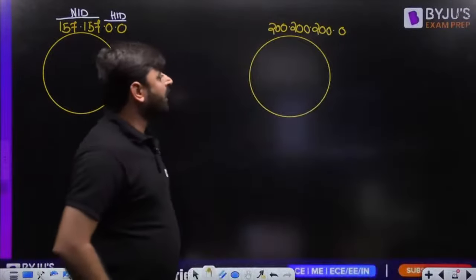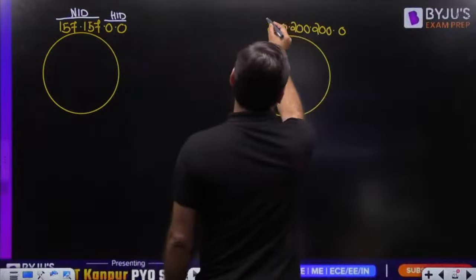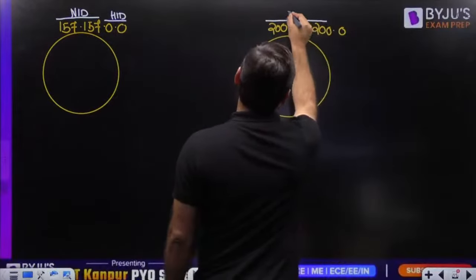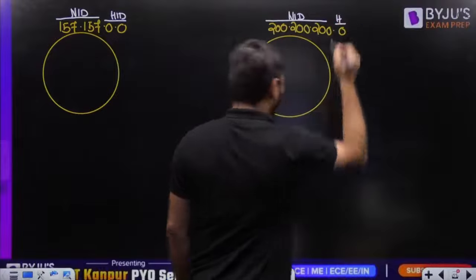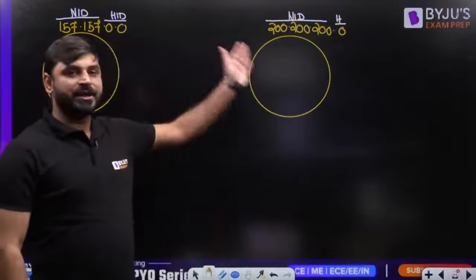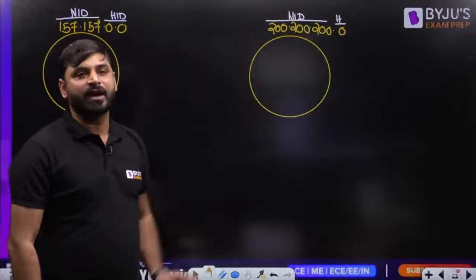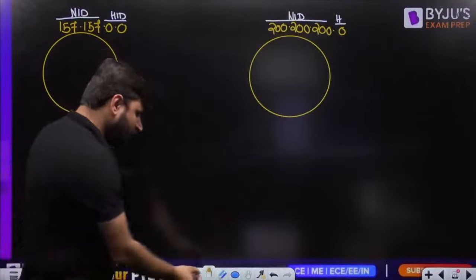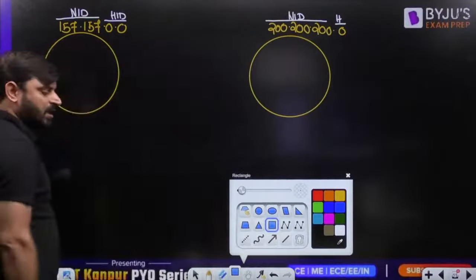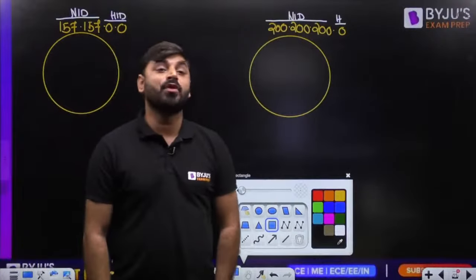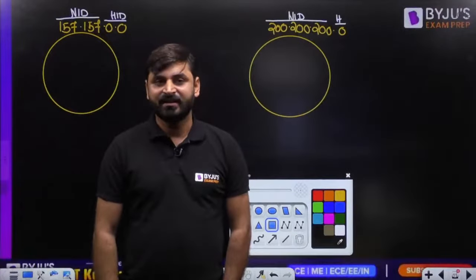Now this 200 is in which class, my dear friend? 200 is in class C. So class C network ID is 24 bits and host ID is 8 bits. So we have all zeros in the host ID part here also. This is the reason that this IP address represents the network ID of the entire network. Now in this class B network, how many hosts are present? 2 power 16 minus 2 hosts are present in class B.